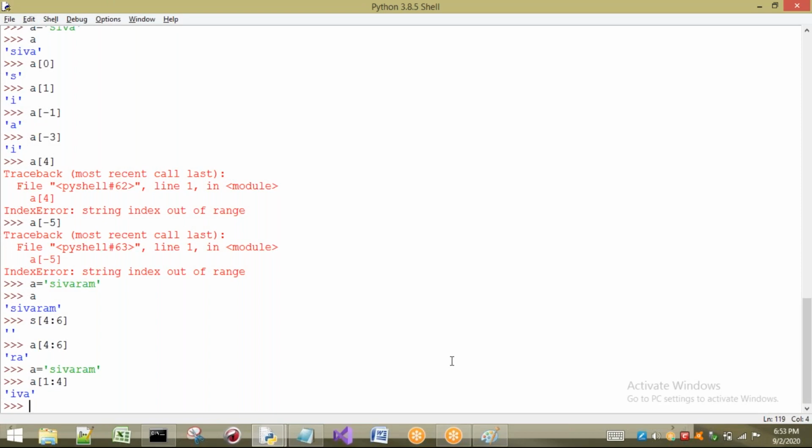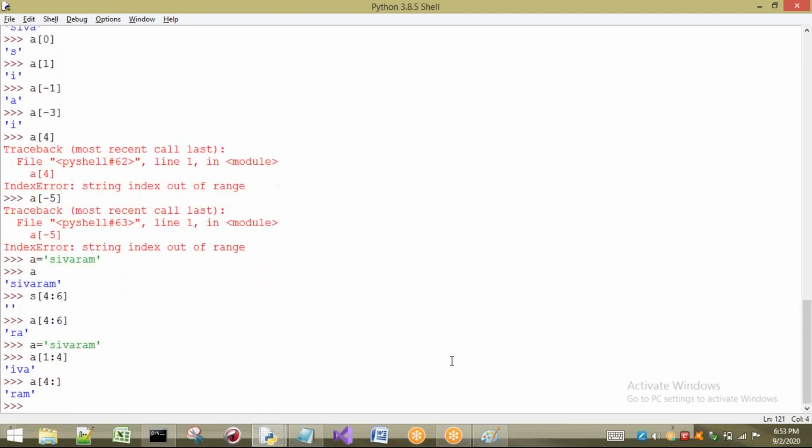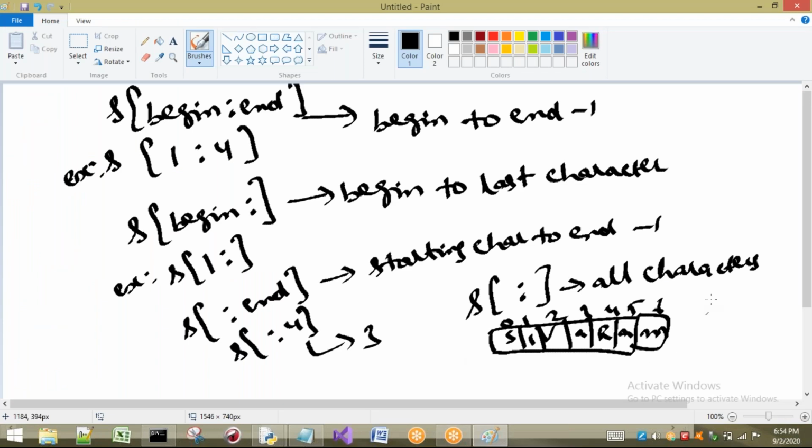Now I will go for the second case. For example, a of, I will take 4 colon. Now what happens? Starting address is 4, ending address I have not given, so all characters from 4 will be taken. So what is that? RAM. From 4 means here 4 is R. So until the last character it will take.